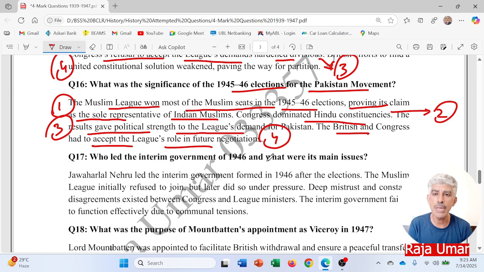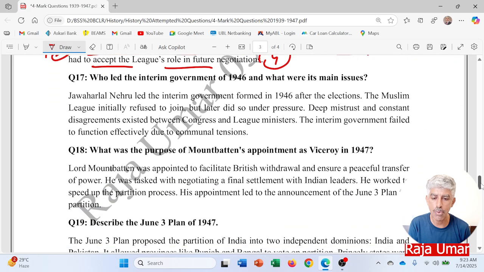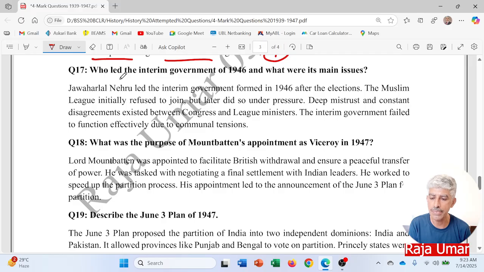In these elections, the Muslim League was able to gain its position, that it had the greater role in the politics of the subcontinent for protecting Muslim rights.